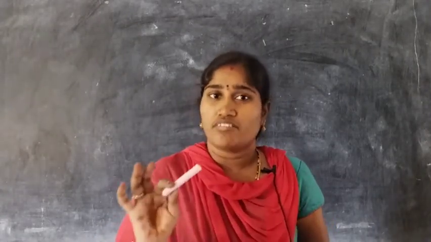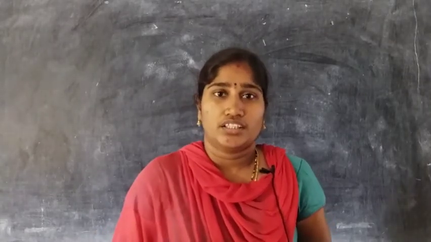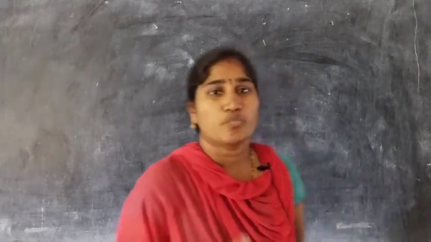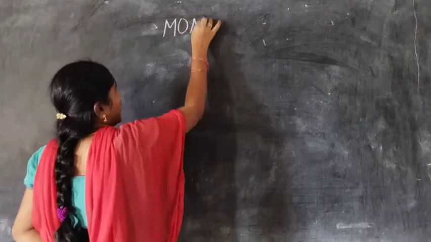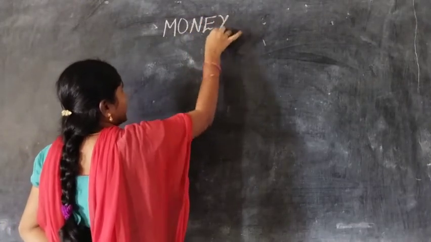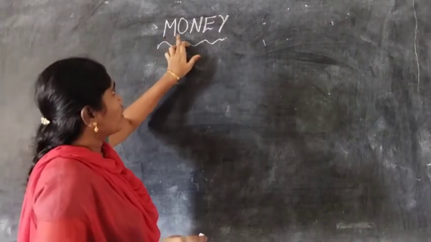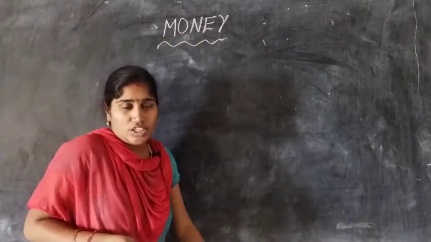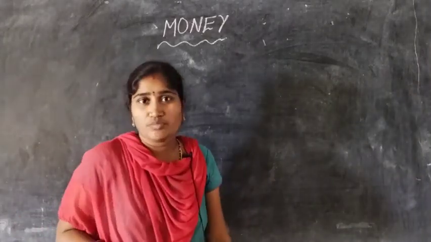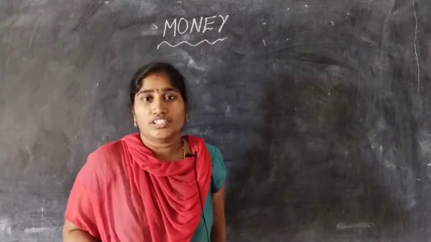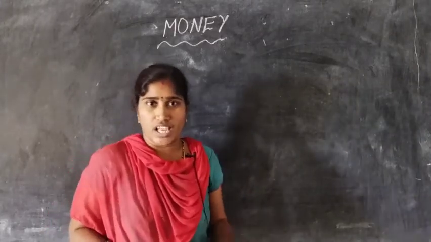That means in our daily life we also use money. So our topic is money. M-O-N-E-Y. Money. Like time, money is also a very useful and important topic in our daily life.